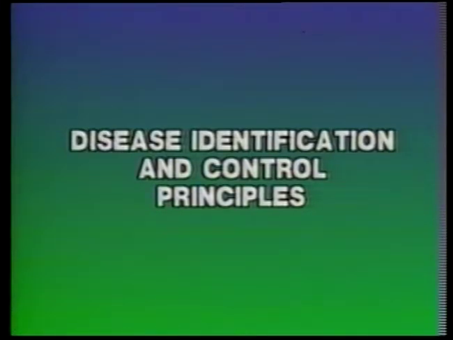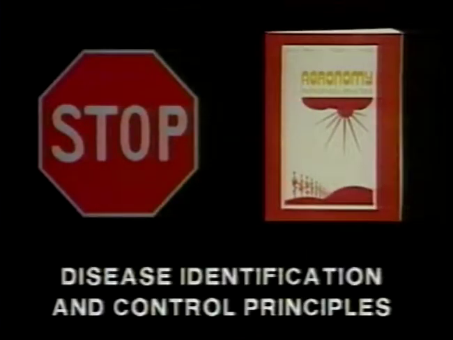The remaining part of this unit is the section on disease identification and control principles. You should learn the identification and symptoms of the disease, the susceptible crops, type of pathogen and its survival, infection and dissemination characteristics, and possible control strategies. Please check with your instructor for the diseases which you are expected to know. You should now stop the VCR and study this section in your text. Then return to the VCR for further tutoring.